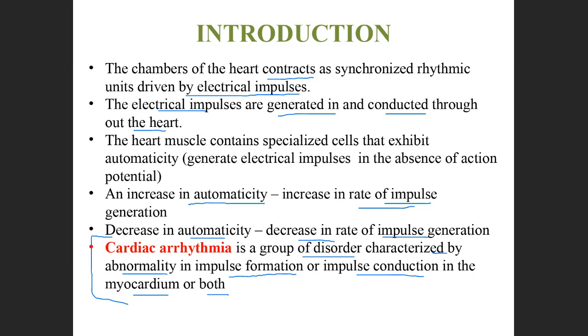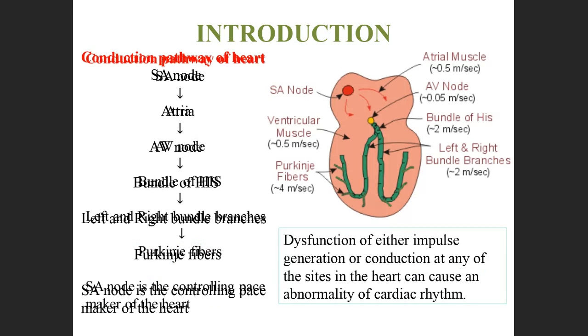So cardiac arrhythmia is characterized by either a defect in the formation of impulses or the traveling of impulses, which might lead to either too fast a heart rate or too slow a heart rate. To understand it more clearly, we must know the conduction pathway of the heart.